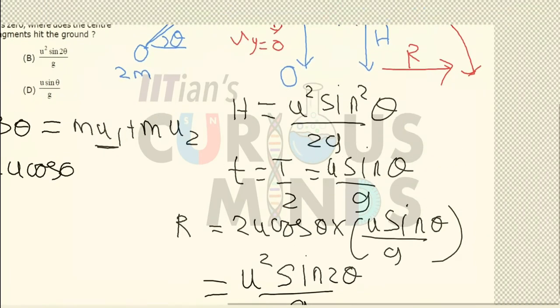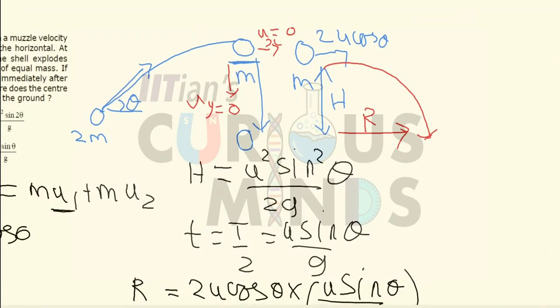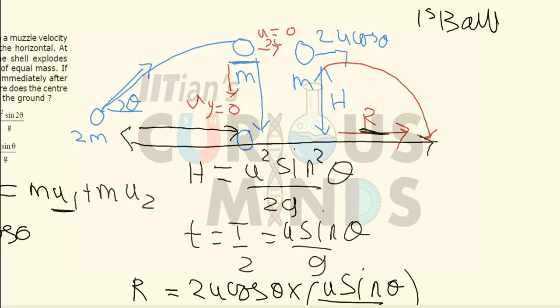Now this is the distance the second ball covers after the explosion. If I find out this entire distance, this distance will be half of the range. If I consider the first ball, it covers a distance of half of the range, that is, u square sine 2 theta divided by 2g. The entire range for a projectile motion is u square sine 2 theta divided by g.